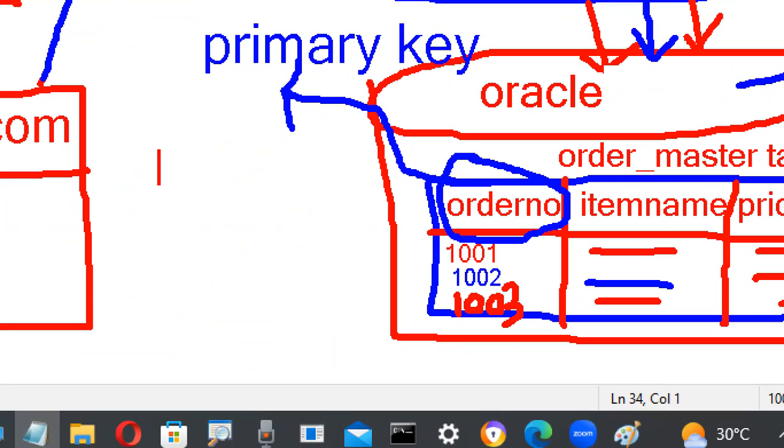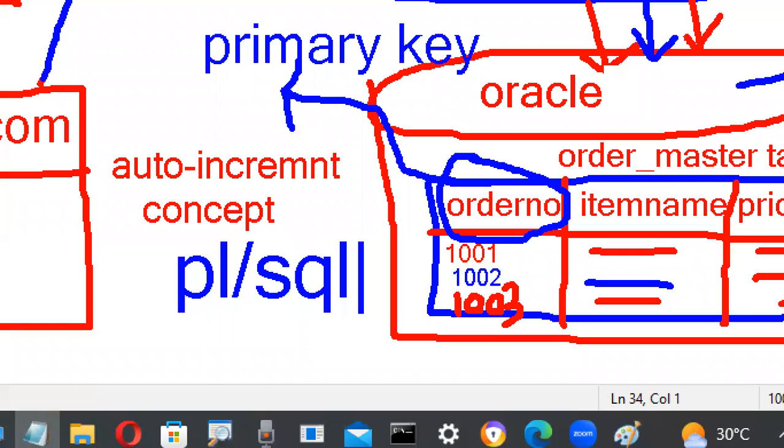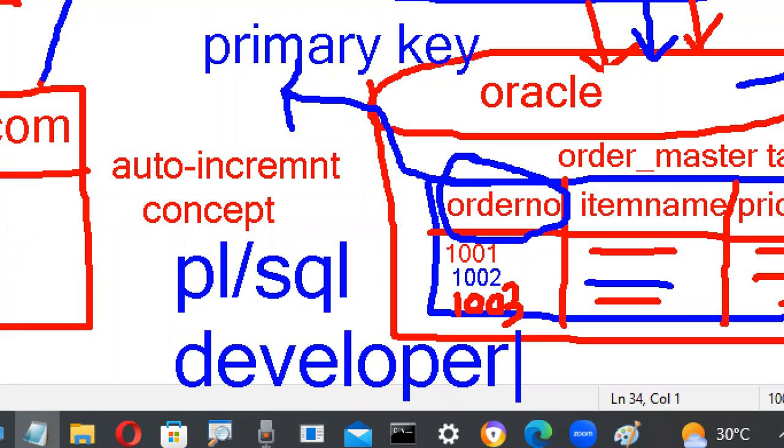Auto increment is a concept implemented by PL SQL developers in our Oracle projects. Generating primary key values automatically is called the auto increment concept, and it is developed by PL SQL developers. That's why PL SQL developers are also required on a project.